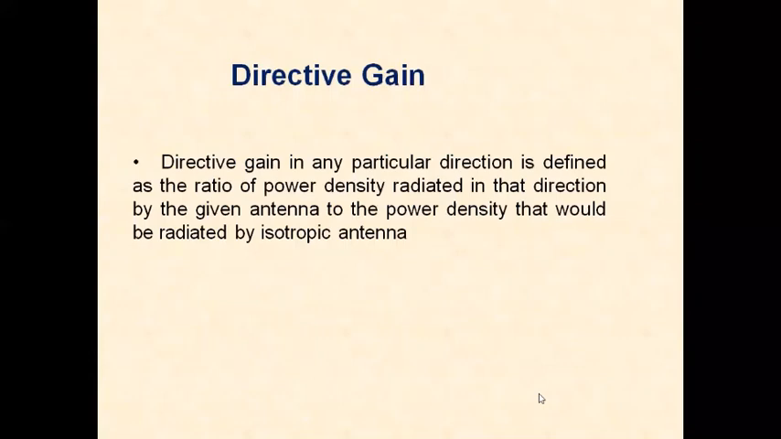Now we will define what is directive gain. Directive gain is one of the most important parameters of an antenna. It is defined in any particular direction as the ratio of power density radiated in that direction by the given antenna to the power density that would be radiated by an isotropic antenna. Isotropic antenna is always the reference antenna.